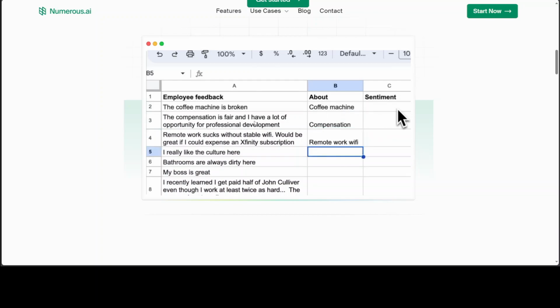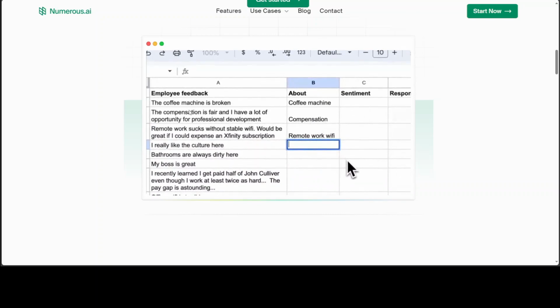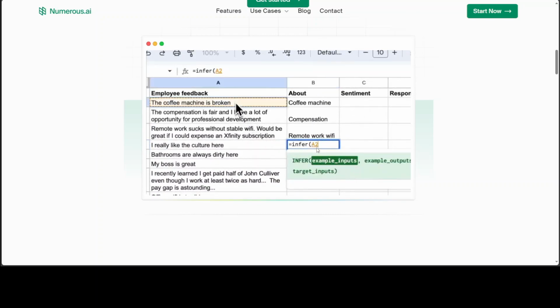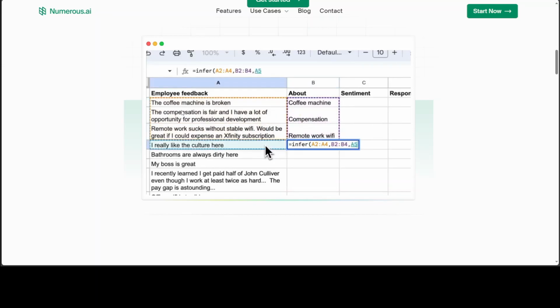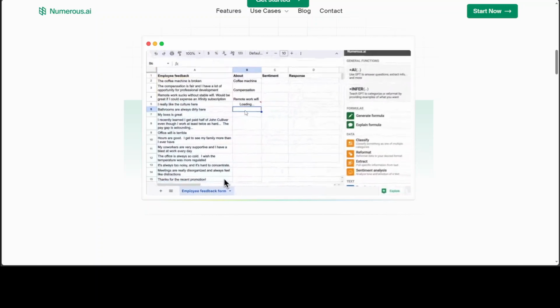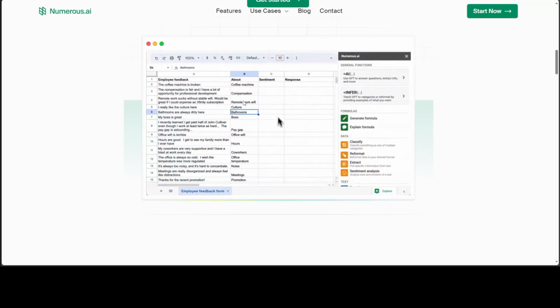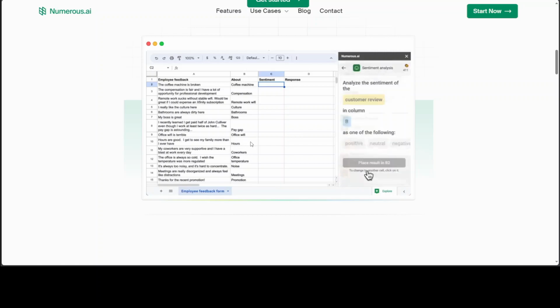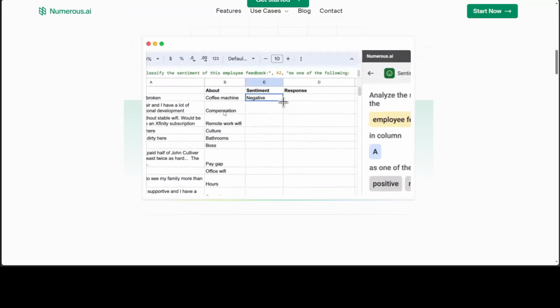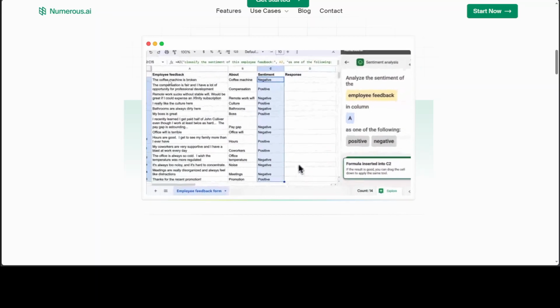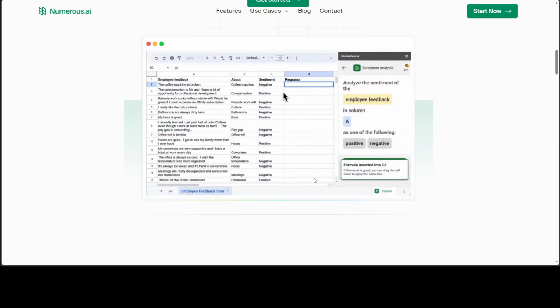And now look at this. In the about column, we are mentioning what exactly this employee feedback is about, and then we are doing inference within the spreadsheet. Just select the employee feedback, infer it, select all the column. It has done the inference for you. Similarly, again on the right hand side, select sentiment analysis, and then analyze the statement of the employee feedback, positive, negative, any one of them, and it will automatically infer what sentiment is there, and then again the response.